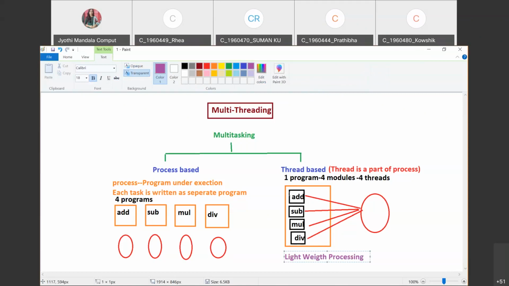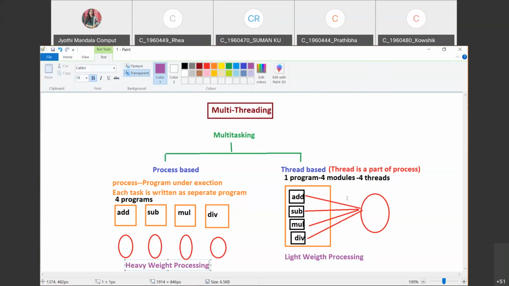As all the threads are sharing the memory, that's why the name lightweight processing is given to the thread-based approach. But coming to process-based, each task or each program is given a separate memory. So that's why these are referred to as heavyweight process. Understood, all of you, what I'm saying? This is called lightweight processing, and this is called heavyweight processing.